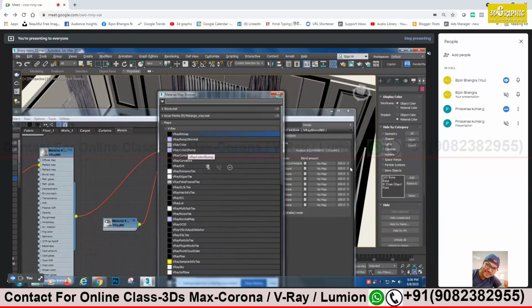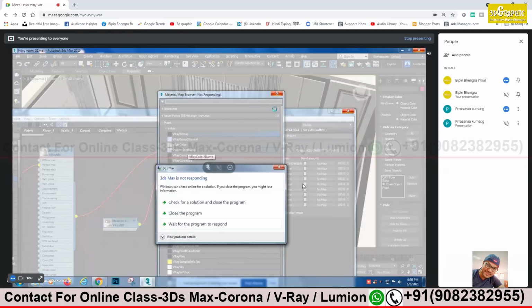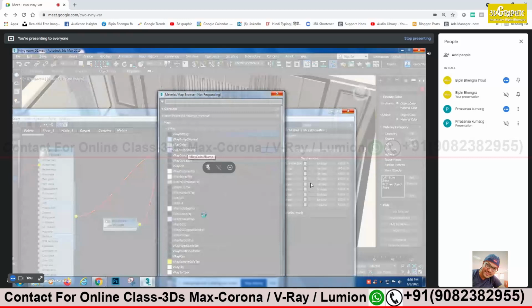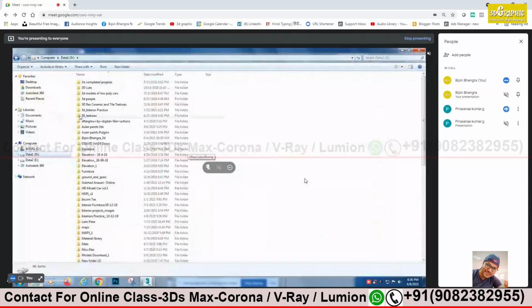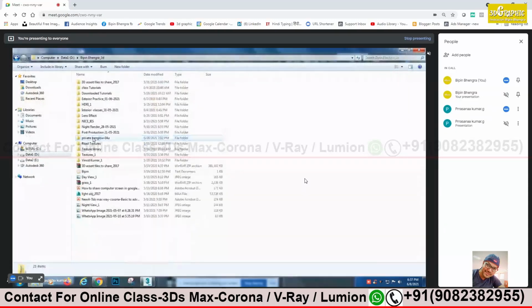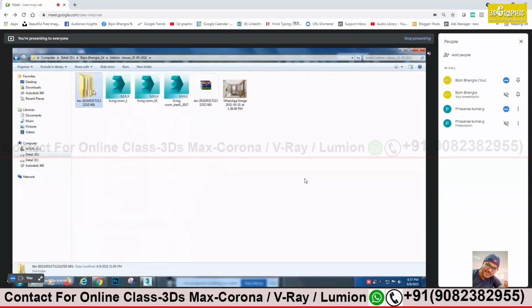No, see, there you have to use a texture. Hold on, one second, sir. Now, for example, supposing I have this texture.